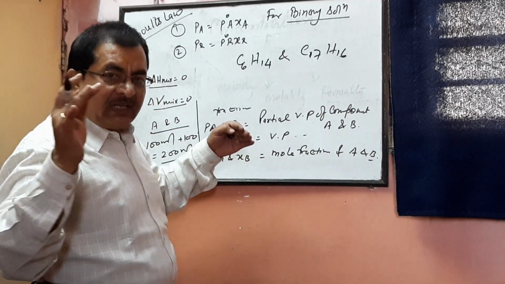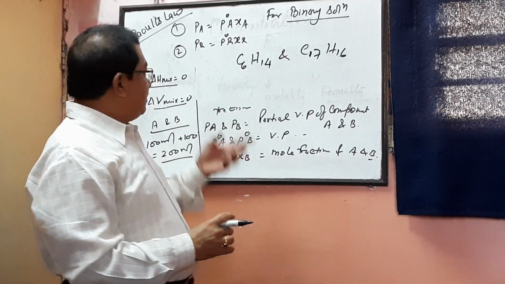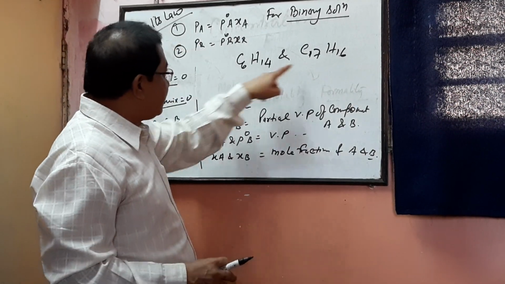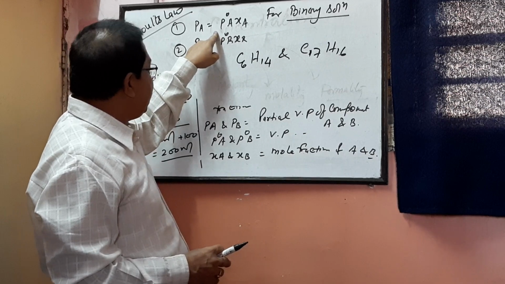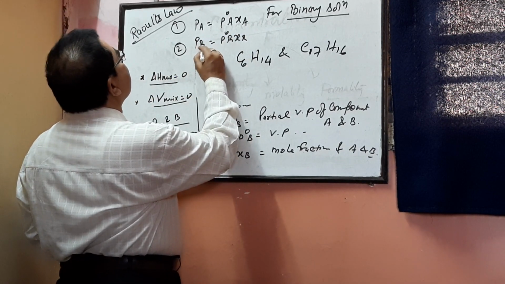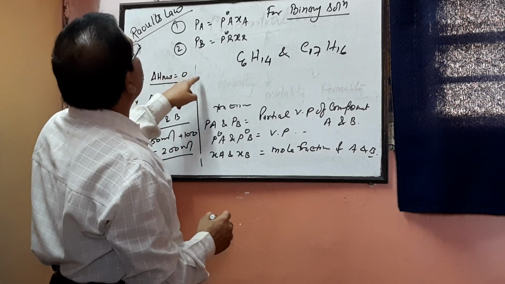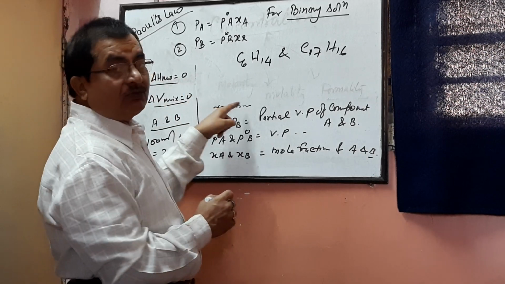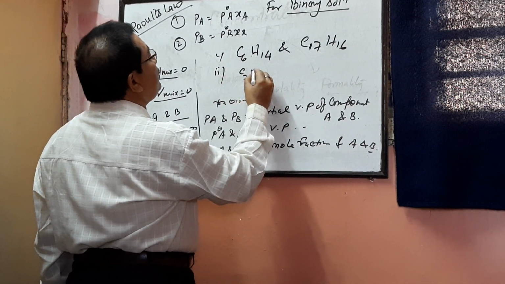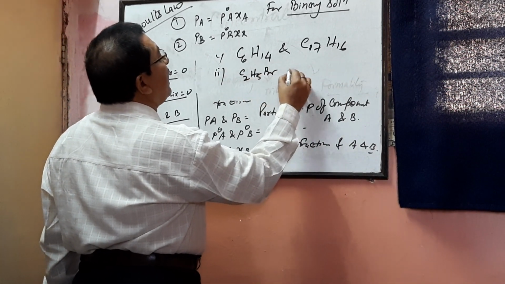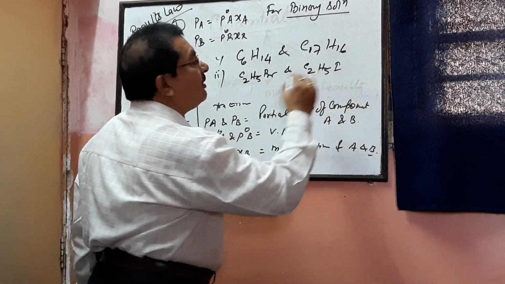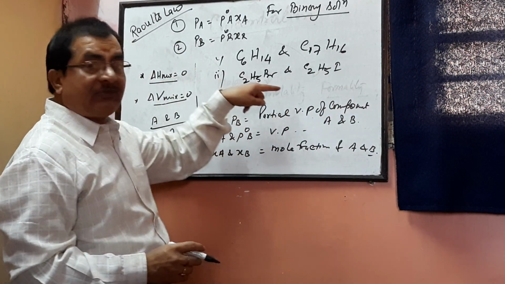When he mixed normal hexane and normal heptane, he proved that hexane and heptane follow PA equals P0A XA, PB equals P0B XB, and delta H mixing equals 0 and delta V mixing equals 0. Not only in this case, he took another example: C2H5Br and C2H5I, ethyl bromide and ethyl iodide, and again he found the same thing.